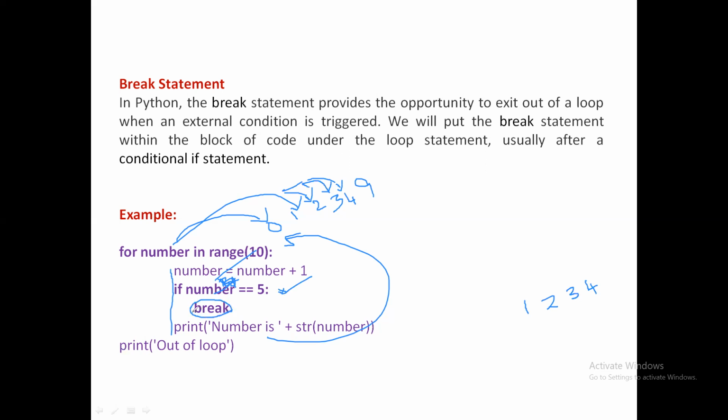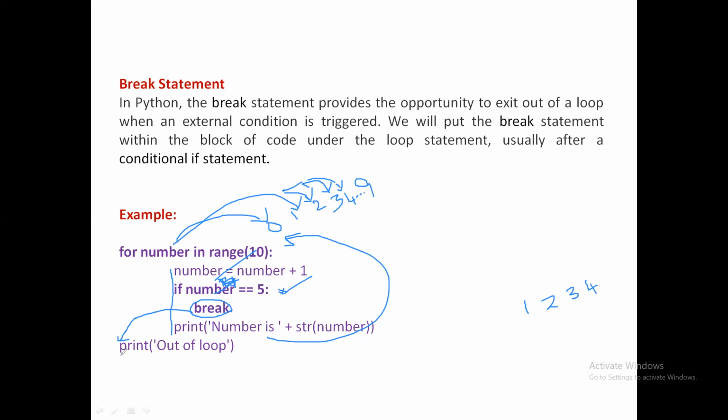Whenever a break statement is executed inside a loop, the control is immediately transferred out of the loop. So control comes over here, with that break statement. If you observe, there are more elements to repeat in the loop, 5, 6, 7, 8, 9, but we are forcefully exiting the loop with the help of the break statement.